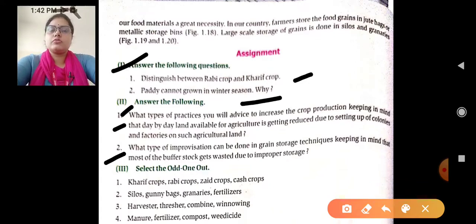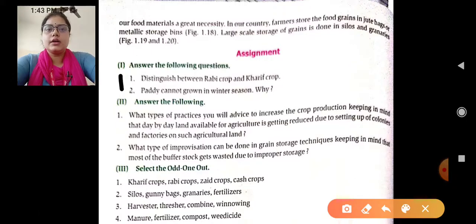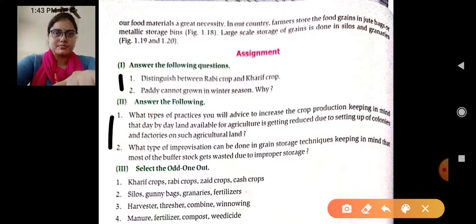Select the odd one out, we will do in our next lecture. So this is your today's homework that you have to do, okay. And if you have any kind of queries regarding these 4 questions, you may ask me, okay. Clear? Thank you. That's all for today.